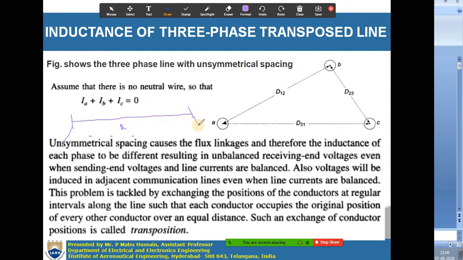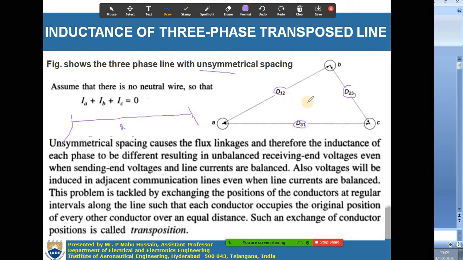If the three phases are unsymmetrical, that means the distance between any two phases is not the same. So D12 is different, D23 is different, and D31 is different.